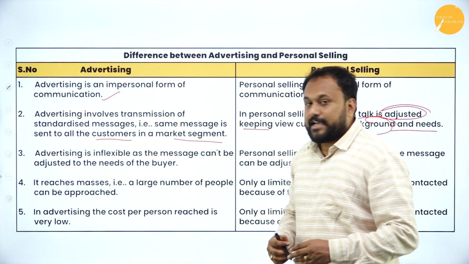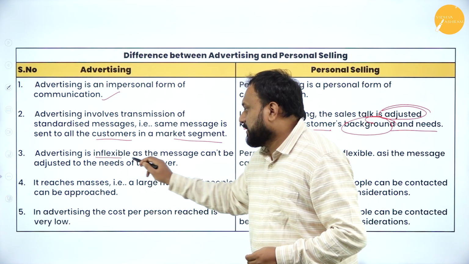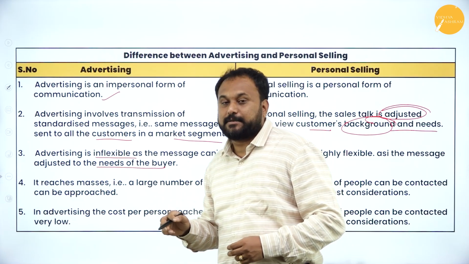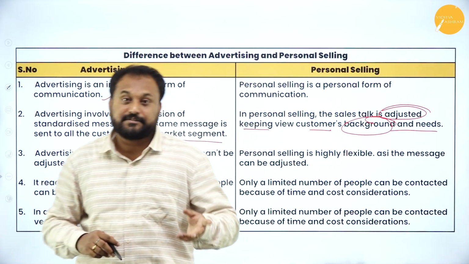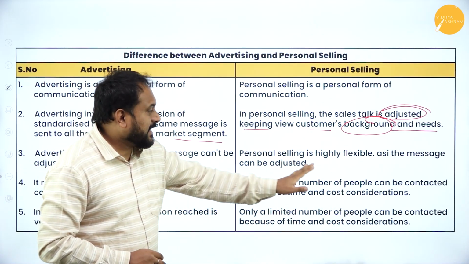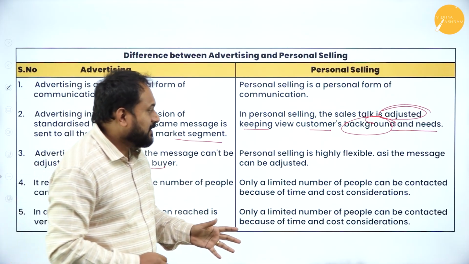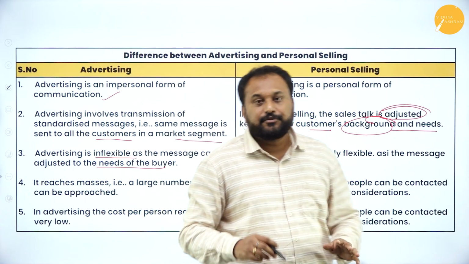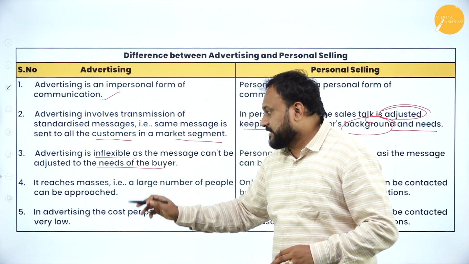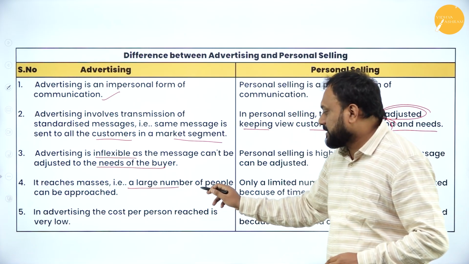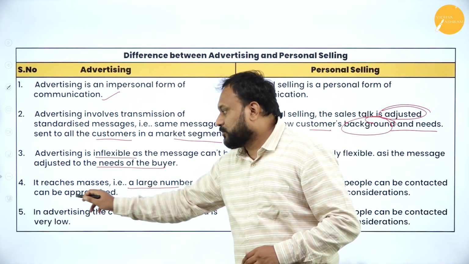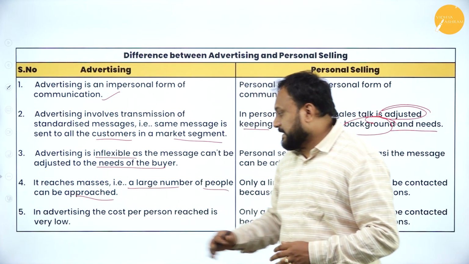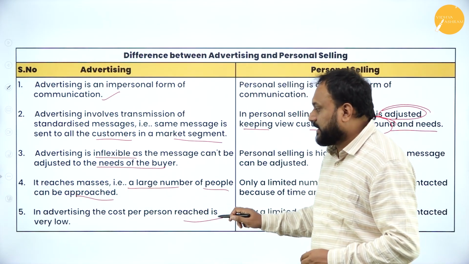Advertising is inflexible, as the message cannot be adjusted to the need of the buyer. But personal selling is what? It is flexible. Personal selling is highly flexible, right? So the message can be adjusted. Here you need to understand that advertising reaches the mass, that is, a large number of people can be approached. In the same way, in advertising, the cost per person reached is very low.